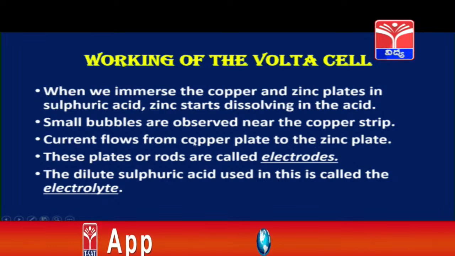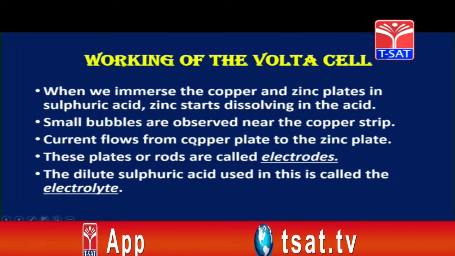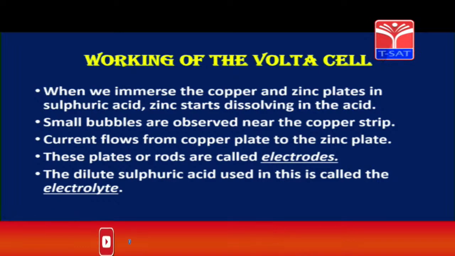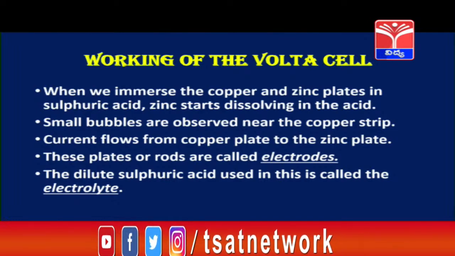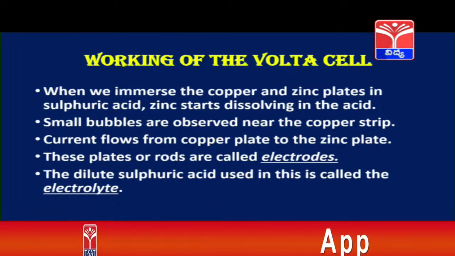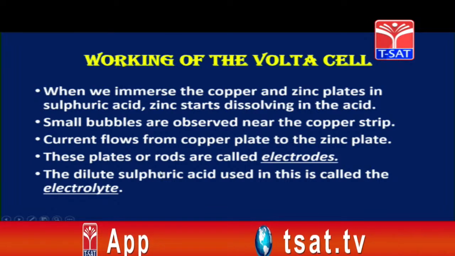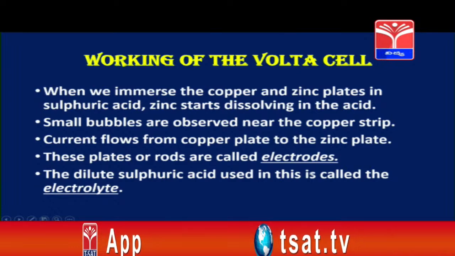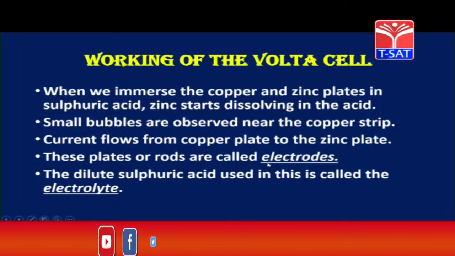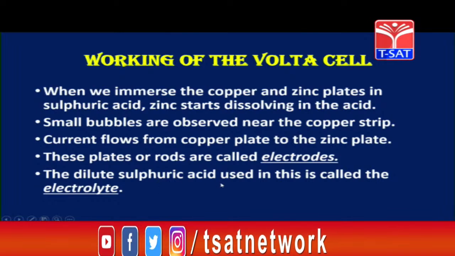So actually what is happening here, children, when zinc is dissolving in this acid, electrons are getting dissociated. It is getting converted into zinc ion. These electrons are moving towards the copper plate and thus current is flowing from copper to zinc plate. These plates or rods are called electrodes. So the copper terminal and the zinc terminal here are called the electrodes, and the dilute sulfuric acid used in this is called the electrolyte.